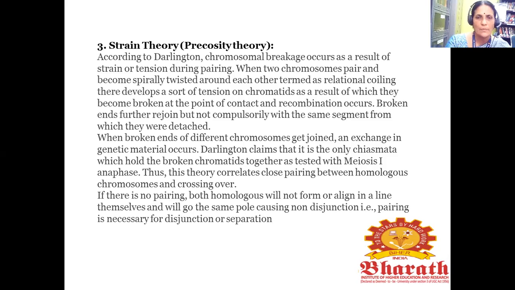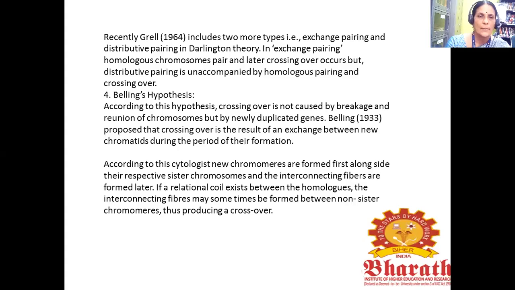So Darlington claims that it is only the chiasmata which hold the broken chromatids together, as tested with meiosis I anaphase. Thus the theory correlates the cross pairing between homologous chromosomes and crossing over. If there is no pairing, the homologous chromosomes will not align in a line and will go to the same pole, causing non-disjunction. So pairing is necessary for disjunction or separation.